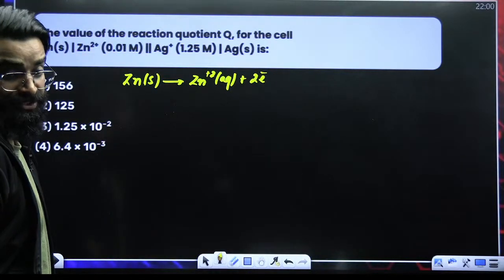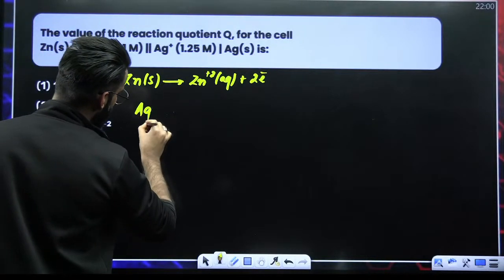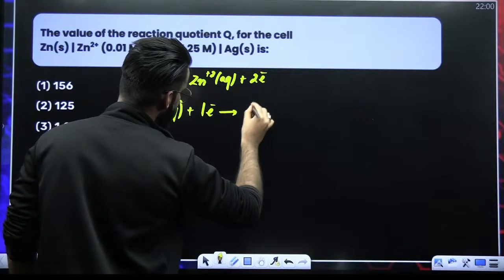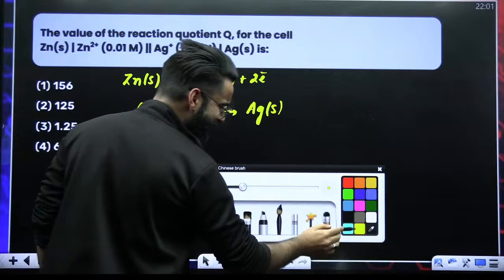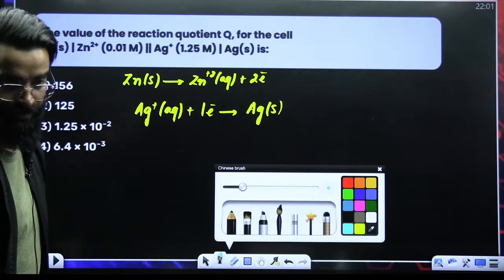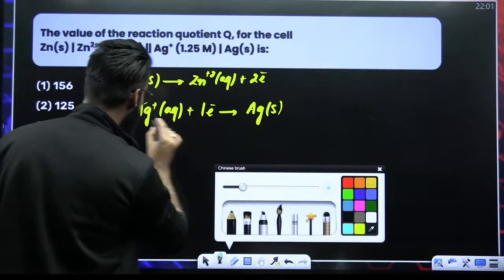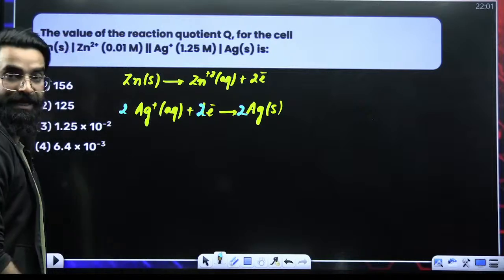Now, what is the reaction at cathode? At cathode, Ag positive into Ag. So I would say at cathode, Ag positive aqueous would be gaining 1 electron, getting converted into what? Ag solid. Now, my dear students, you cannot directly add these two reactions. Why? Because the electrons are not balanced yet. We have to balance the electrons. Multiply this reaction by number 2. So this is 2 times, this is 2 times, this is 2 times. Now the electrons are balanced.